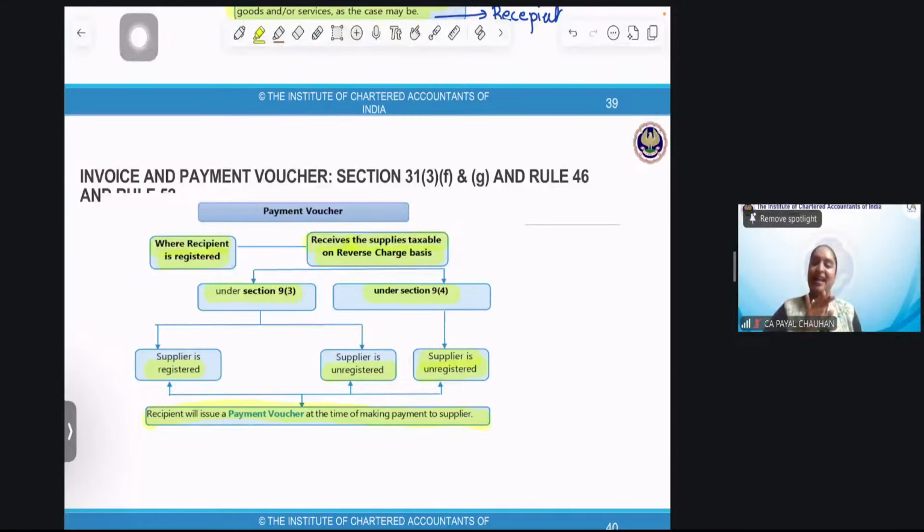Perfect, perfect. Next question to you people is, I have taken advance, but at the time of taking advance, I had no idea what kind of supply I will make. So what is the rate of GST which will be applicable? Perfect. It will be 18%. I don't know the nature of the supply, whether it will be intrastate or interstate. Then in that case, what kind of supply will it be taken as?